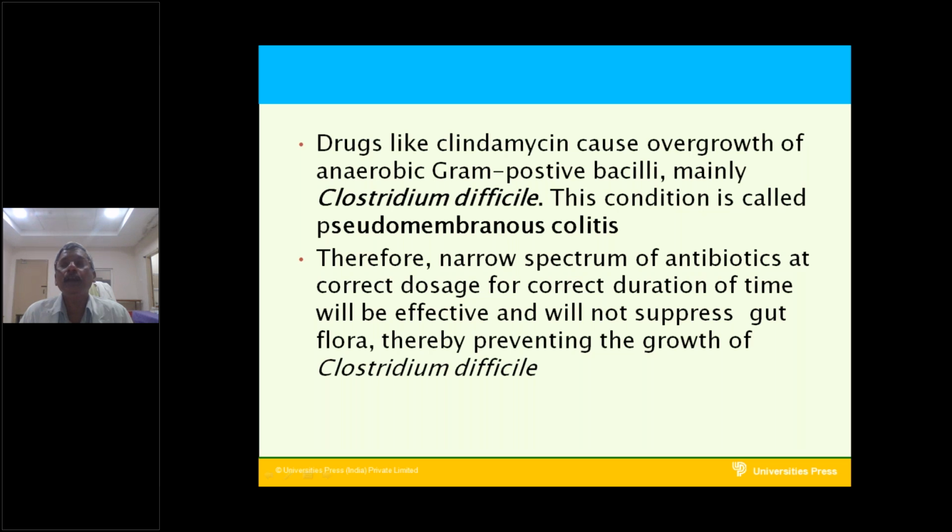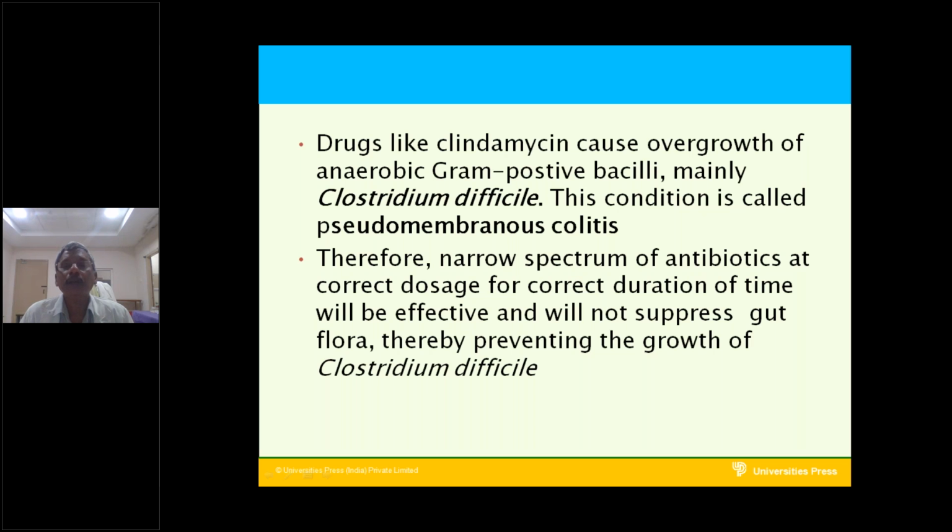There is a bacterial accumulation. That bacterium is called Clostridium difficile. Clostridium difficile accumulates and causes pseudomembranous colitis. This is called the accumulation of Clostridium difficile.